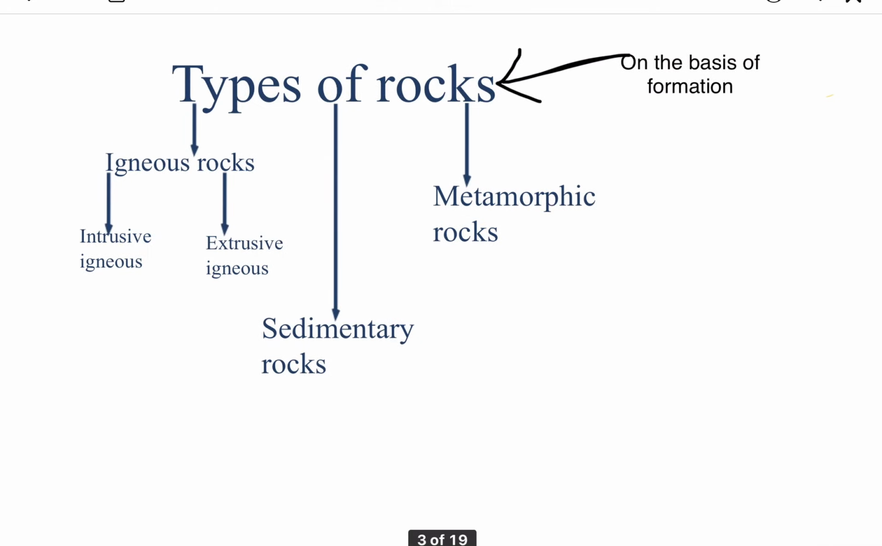So next we have types of rock, and this is on the basis of the formation. This is the general classification of the rocks, that rocks are classified on the basis of formation, means how the rocks are formed in nature. Nature में rocks बने कैसे हैं, on that basis the rocks are classified as igneous rocks, which are further classified into intrusive igneous and extrusive igneous rocks. Then at second number we have sedimentary rocks. At the third number we have the metamorphic rocks.